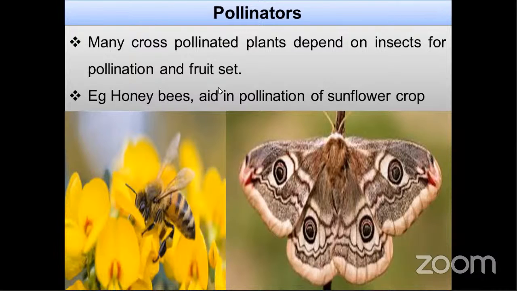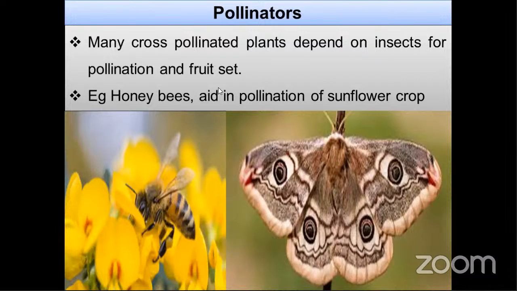It includes pollinators. Honeybees can pollinate the sunflower crop, and then we call it melittophily. Like that, hawk moth: if a hawk moth pollinates the crops, then we call it sphingophily, because the hawk moth is of the Sphingidae family. Some medium or small moths, phalaenophily. Some syrphid flies, myophily, and butterflies.